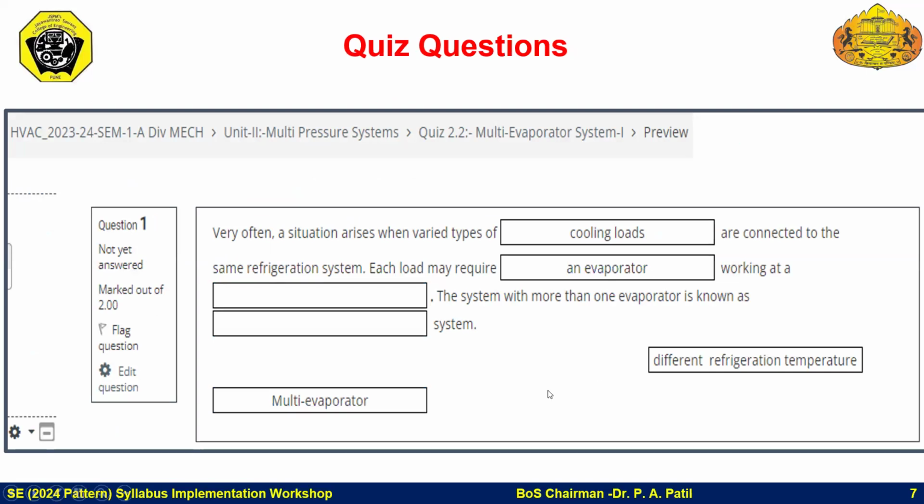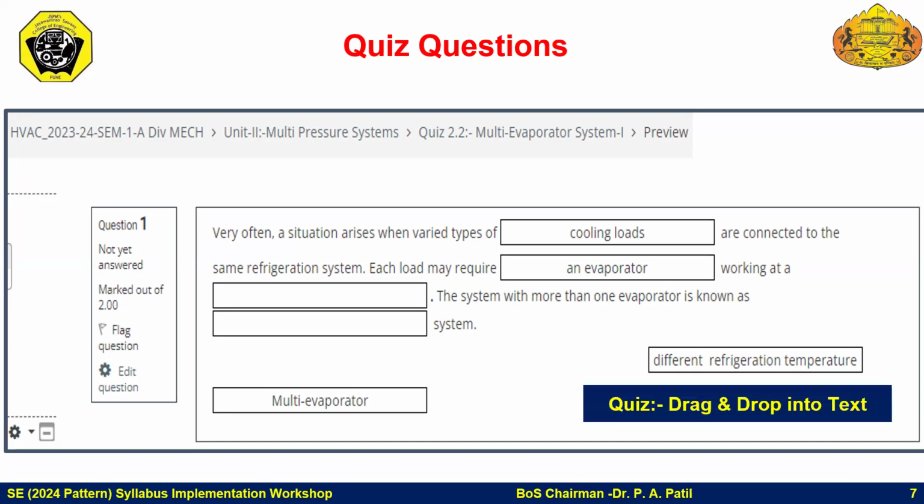And in this particular sentence, the keywords are removed, and student places these keywords in the respective blocks so that the sentence becomes complete. In this way, student can understand the importance of keywords and their exact location. So this also ensures their understanding of that particular content. So this particular type is called drag and drop into text.